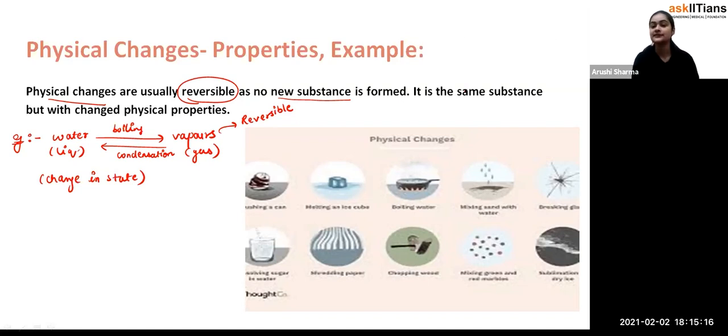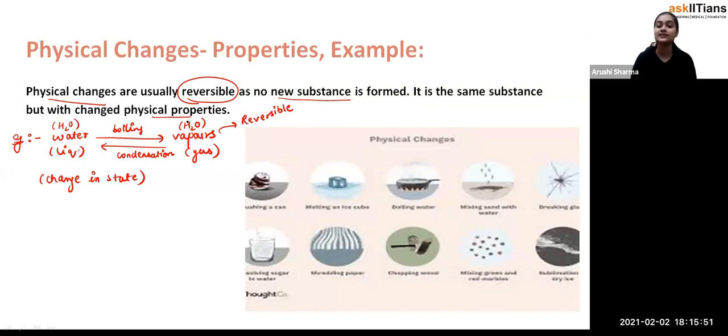Okay, so that's the physical change, and it is the same substance but with changed physical properties. Like today it is water, H2O only. First it is liquid, but when you boil it, it converts into vapor form, but it will remain H2O. So the substance remains the same; it's just that when a substance undergoes a physical change, its physical properties change, but the substance remains the same.